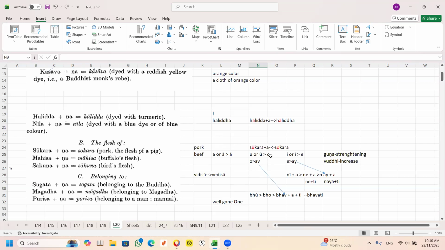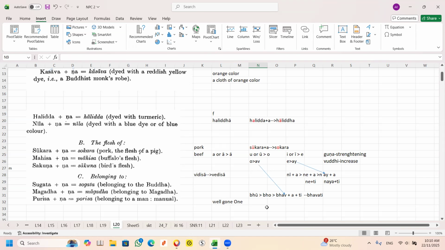So this is a long vowel. E becomes a. A is a long vowel, O is a long vowel. And from here, o is further increased. Here it is called vuddhi, increase. That means o becomes av.